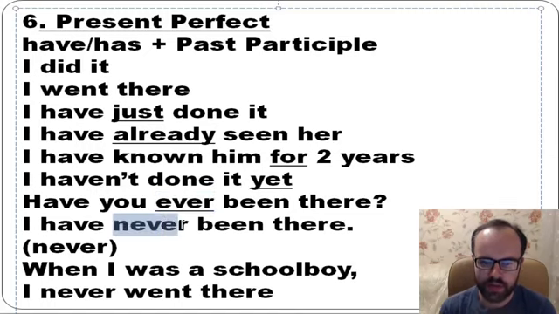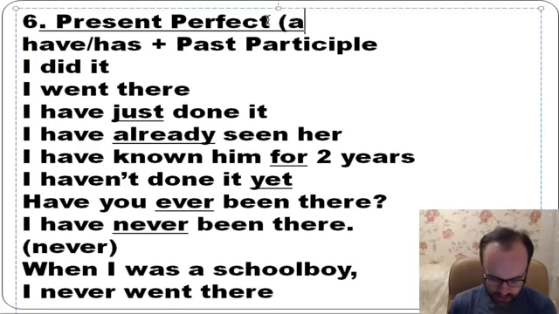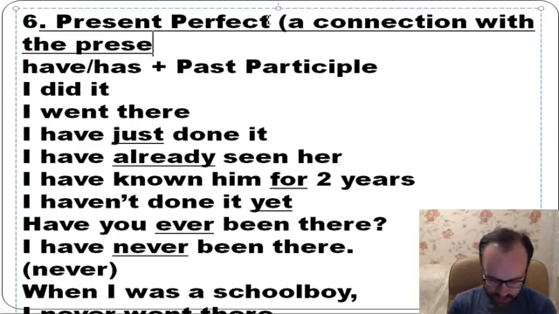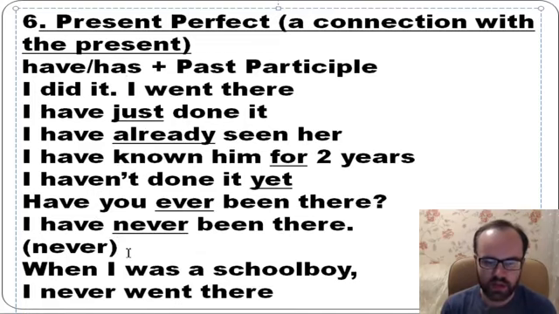I have never been there. So I wasn't there some time ago, and you know, it's true now. So when we talk about present perfect, there is some connection with the present. It's an important thing. So when I was a schoolboy, I never went there. So you see that we use past simple because it's a distant past. There is no connection with the present.